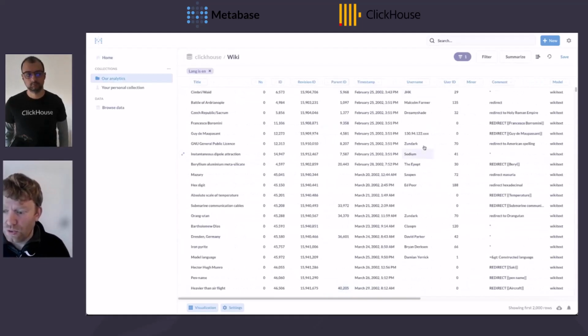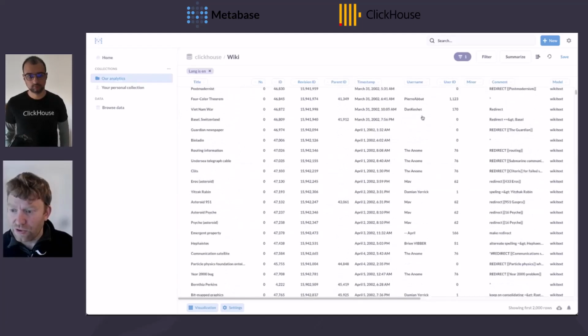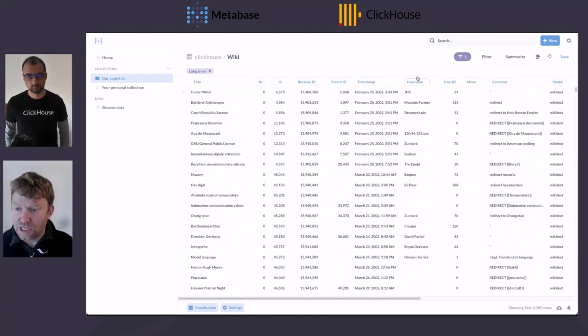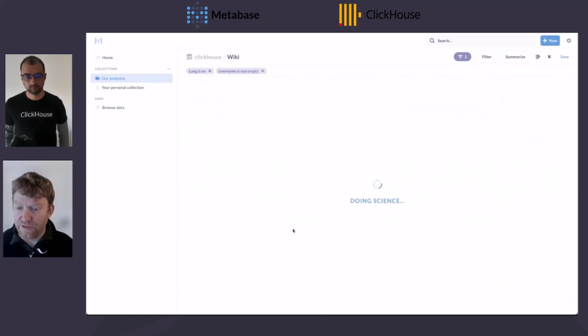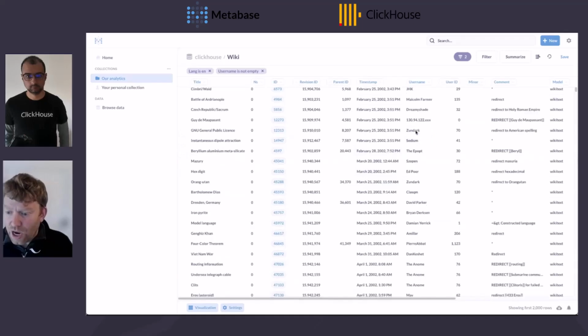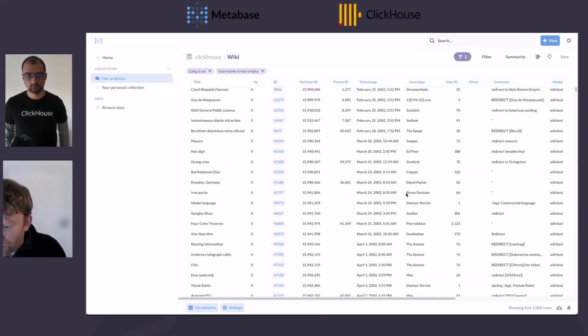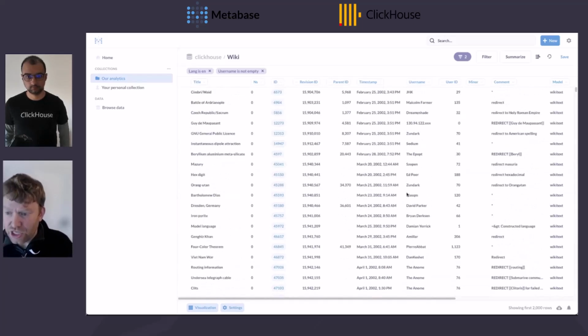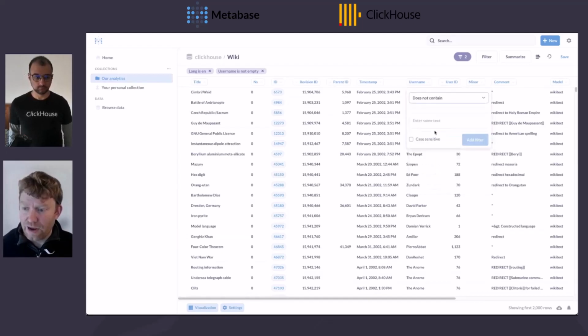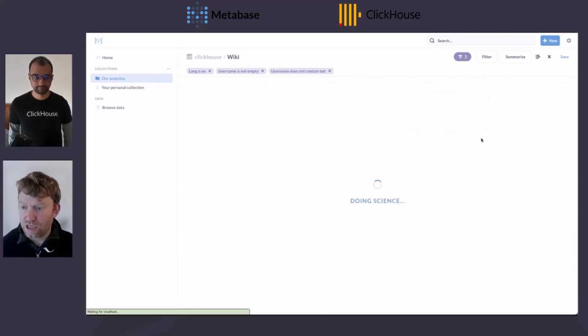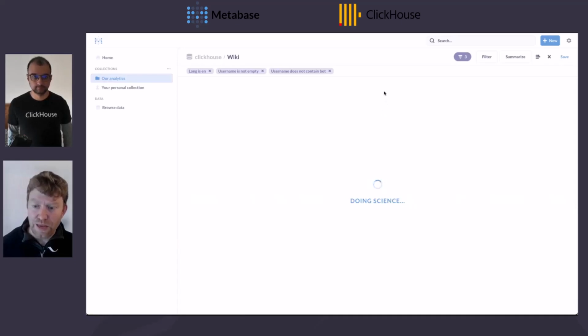Now, what's also obvious is if I scroll down, I have a lot of rows here where they're empty. Let's exclude those so that we don't have an empty user in our results. So we're going to click filter by column again, and we're going to say not empty and save this. Now, I know that in this data, there are quite a few bots that are responsible for updating pages, and we don't want to give credit where credit's not due. So let's actually filter out any bots as well. So we can click again, filter by this column, and we say does not contain bot. So let's just restrict this to just people.